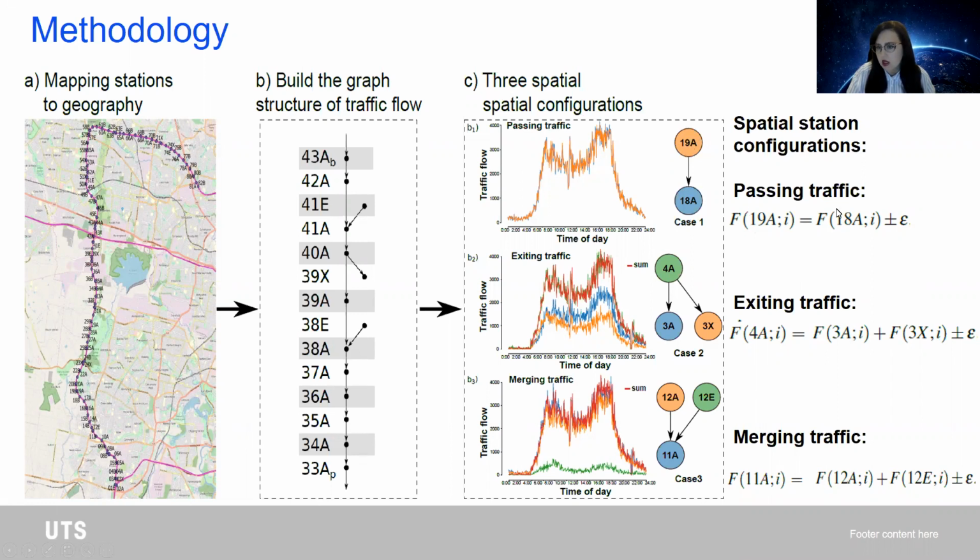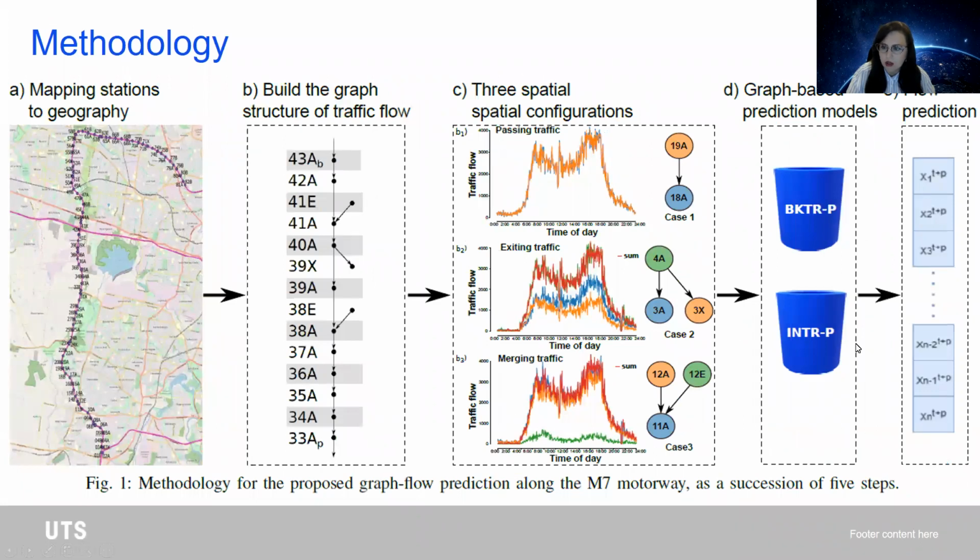This is the passive traffic case, where we assume that the flow reported in the next time interval at 18A should be the same as at 19A. However, we also have the exiting traffic case where, for example, the traffic flow reported at 4A will next be split into the traffic flow going straight at 3A and the traffic flow exiting at 3X. And we also have the third case, which we call the merging traffic case, where the flow from 12A and 12E merges into 11A. So given this structure, our algorithm adapts to it, and then we finally get the flow prediction.